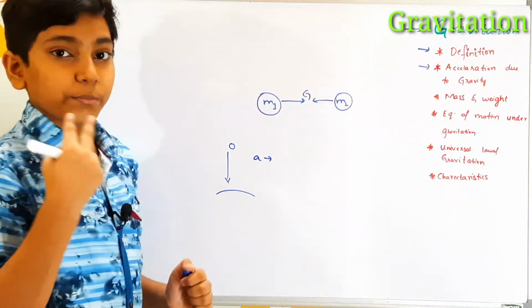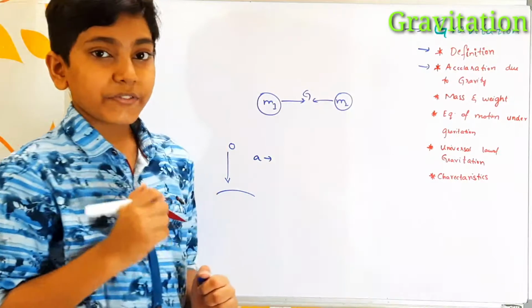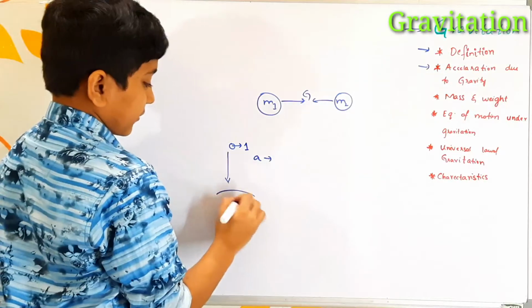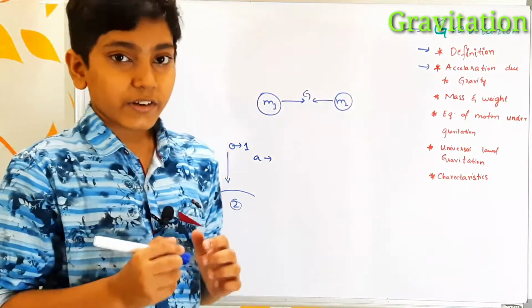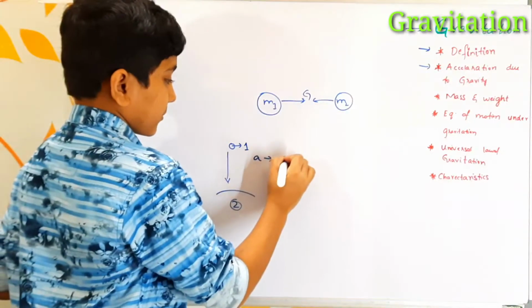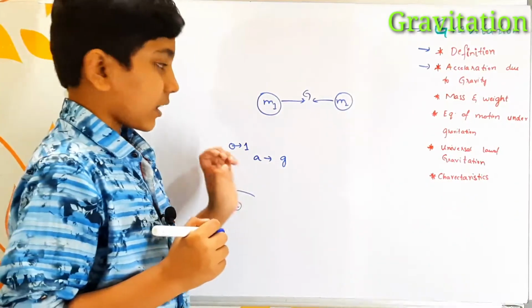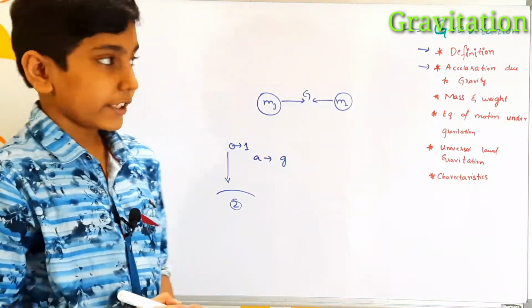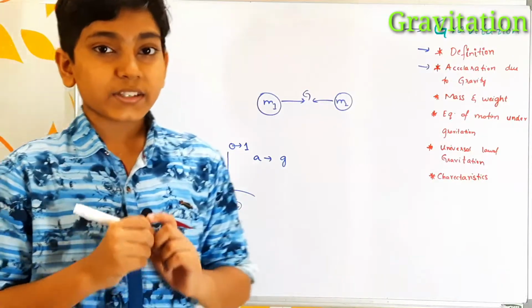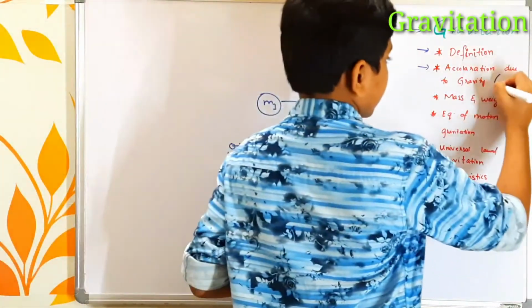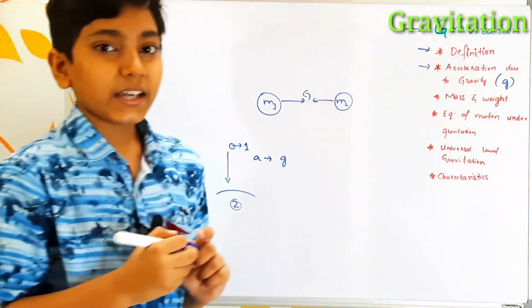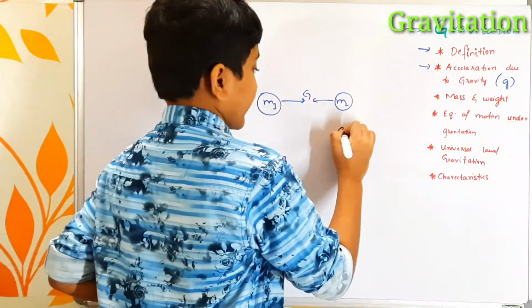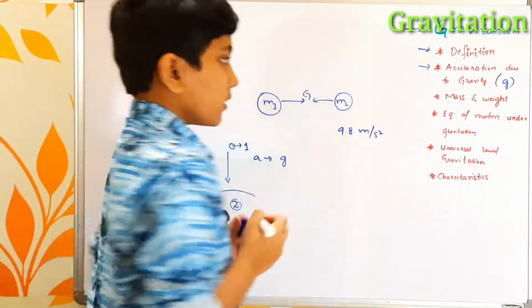As we have seen, there should be two bodies, and the force of attraction between them is called gravitation. Here, this one is body number 1 and the earth is body number 2. There is a force of attraction, which is nothing but the gravitation. The gravitation causes this acceleration, due to which this phenomenon is called acceleration due to gravity. It is represented with a small g. The value of acceleration due to gravity on earth is 9.8 meters per second square.